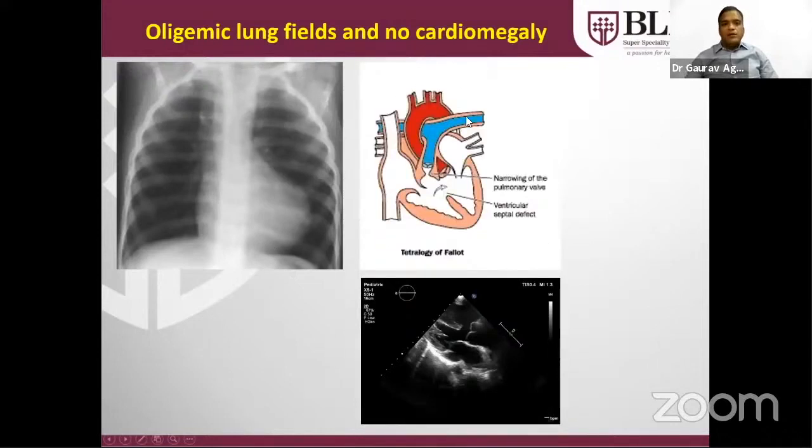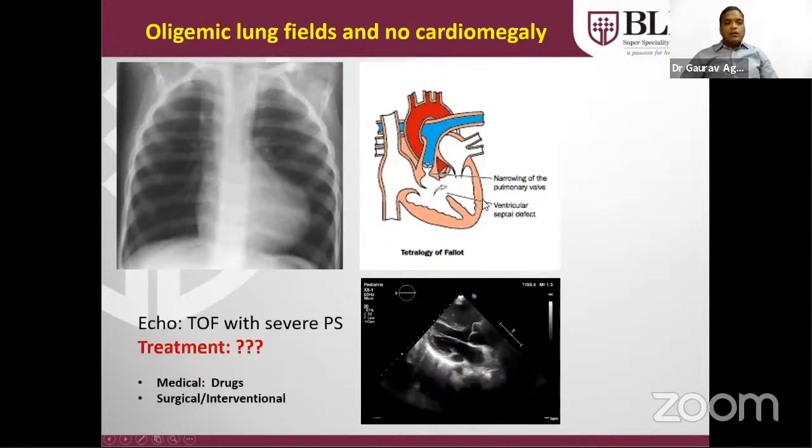Tetralogy of Fallot will have a large VSD with narrowing below the pulmonary valve or at any level of the pulmonary artery. As the obstruction increases at any of these levels, the shunting will increase from RV to LV. The cyanosis will further increase. Treatment is medical, where we have to give iron and propranolol to decrease the cyanosis,